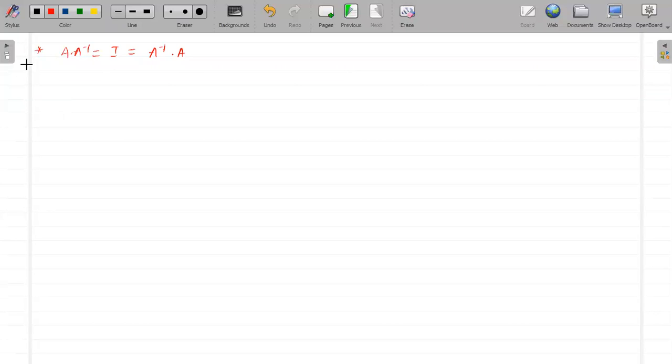Okay, fine. The second property. For each property, I will give you 1 minute to solve and prove it, and then I will prove it. The second property is A transpose inverse is equal to A inverse transpose. You have to prove this.